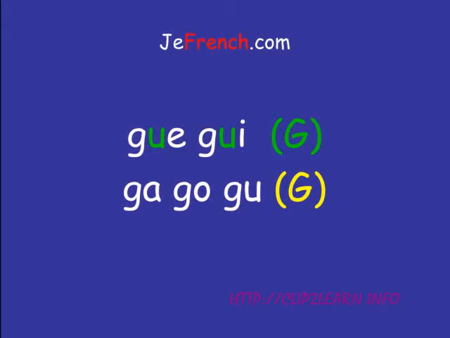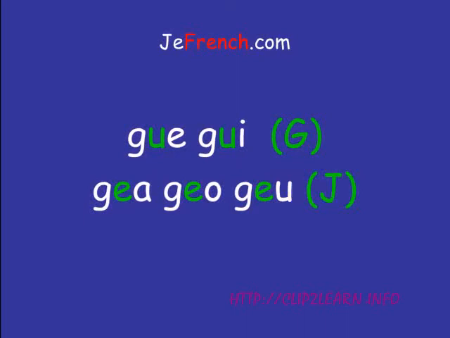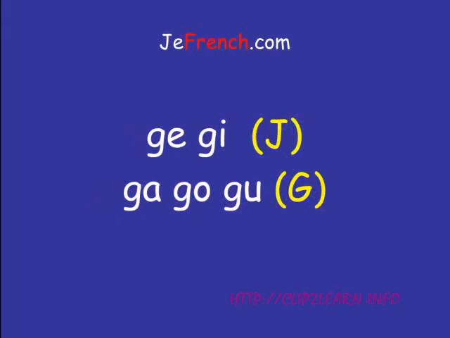If we want to preserve the G sound with the E or I, we add the U before the E or the I: gue, gui. If we want to preserve the J sound in front of A, O, or U, we add an E before that: jea, jeo, jeu. But as a general rule, the G before the E and the I is pronounced as a J, and the G before the A, the O, or the U is pronounced as G: ga, go, gu.